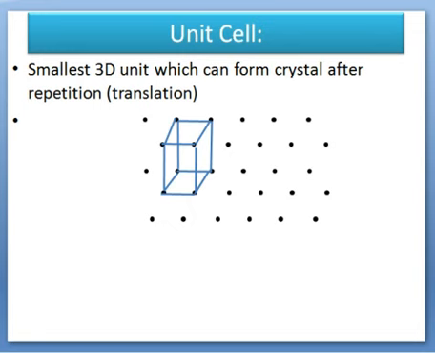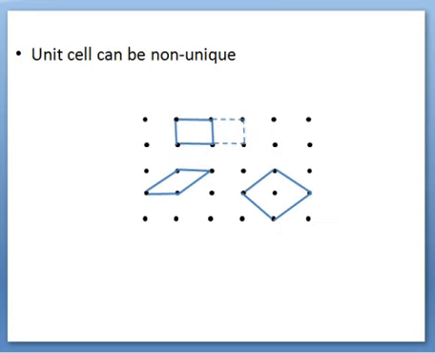Therefore, this is also one of the unit cells for the array or the crystalline material. Similarly, in another way, their arrangement can form other types of parallelogram as well. So we can say that the unit cell is non-unique; depending upon the translational vectors, unit cells are not unique.